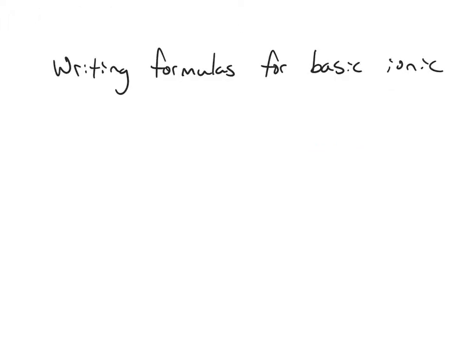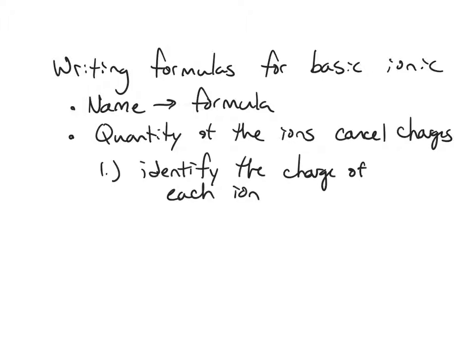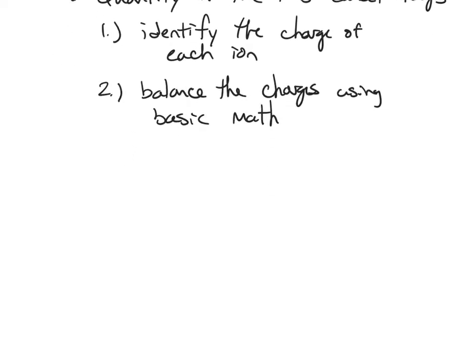Now what about the reverse process, writing formulas for basic ionic compounds? In this case, you are given the name and asked to write out the formula, making sure that the quantity of the ions balances charges. The whole goal of an ionic compound is that the ions will combine in a way that the charges cancel each other out. And so there are basically 2 steps in this process. The first step is to identify the charge of each ion, including both the cation and the anion. The second step is to balance the charges using basic math.